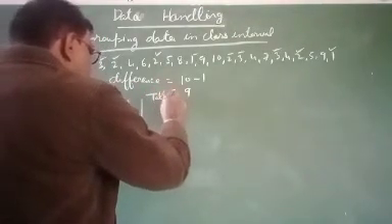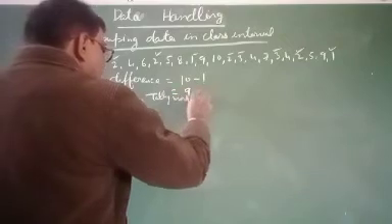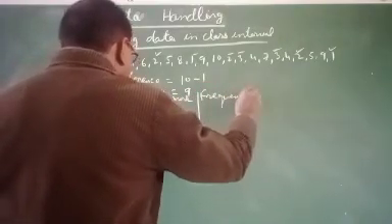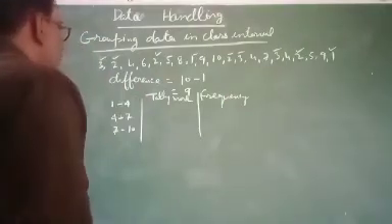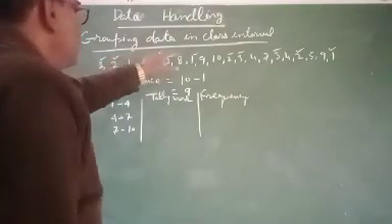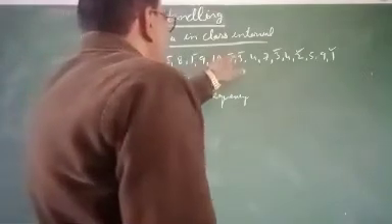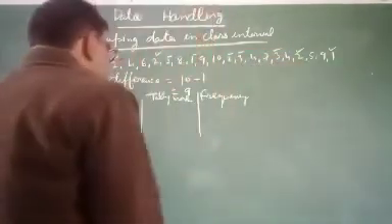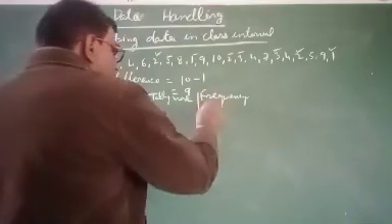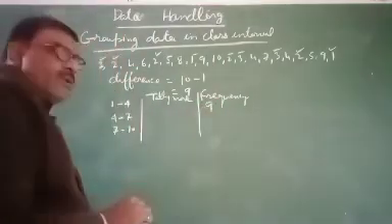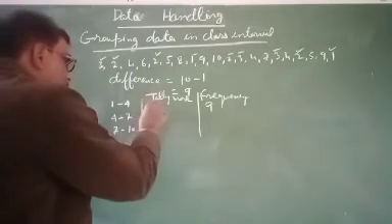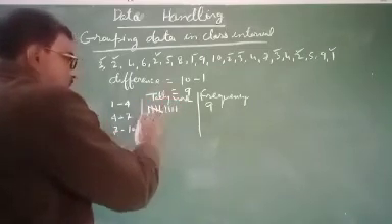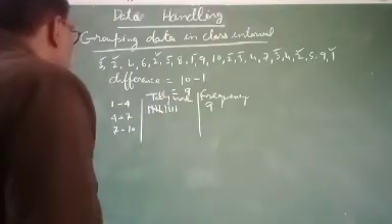Tally mark. Here will be the tally mark, and here will be the frequency. Here you see that 1, 2, 3, 4, 5, 6, 7, 8, 9. Therefore, the tally mark count will be 9, and the frequency will be 9. Then, how will I express the tally mark? 1, 2, 3, 4. This is 9.